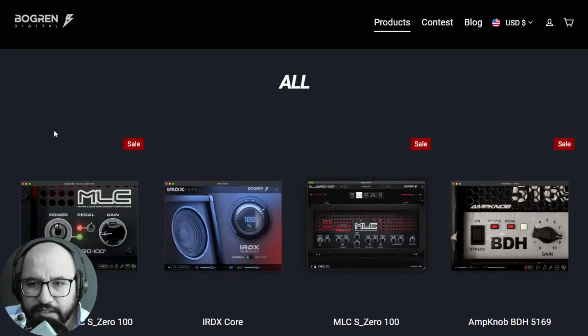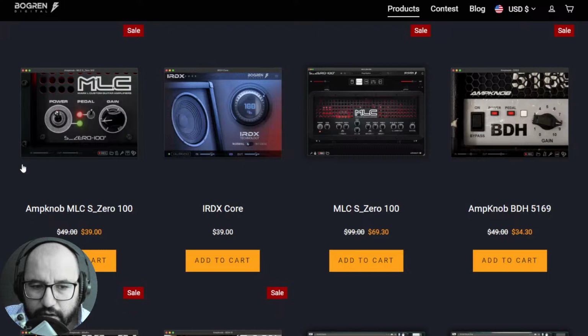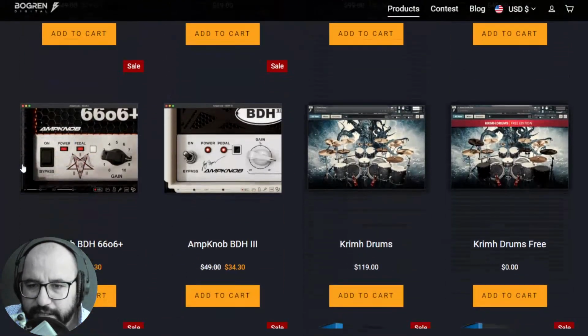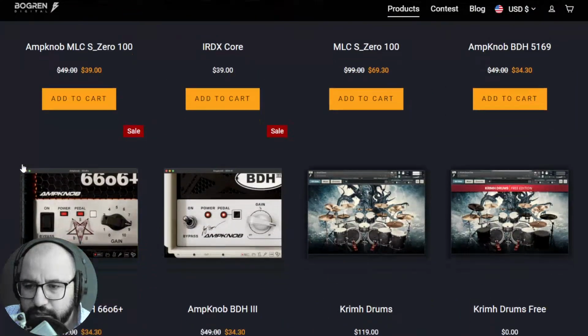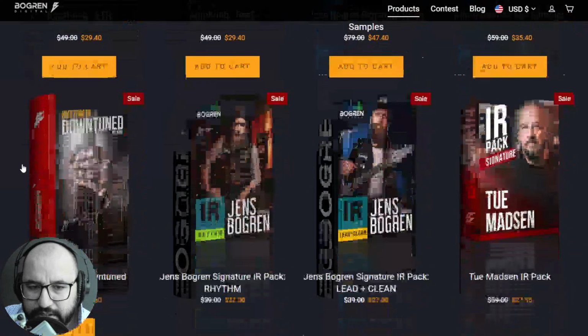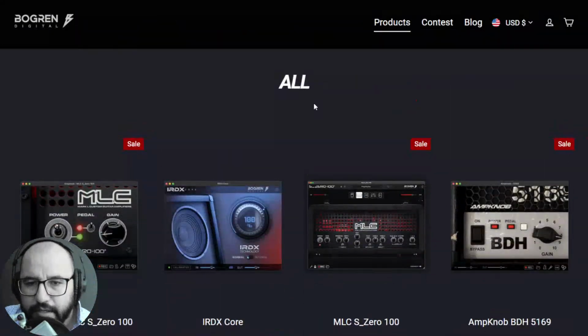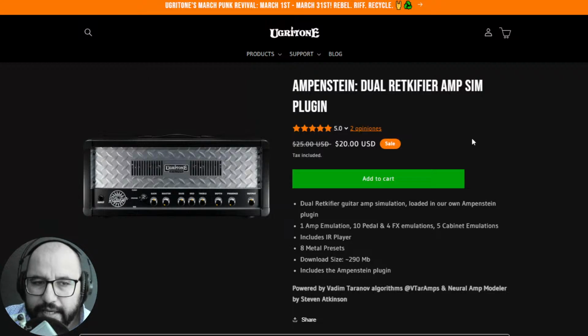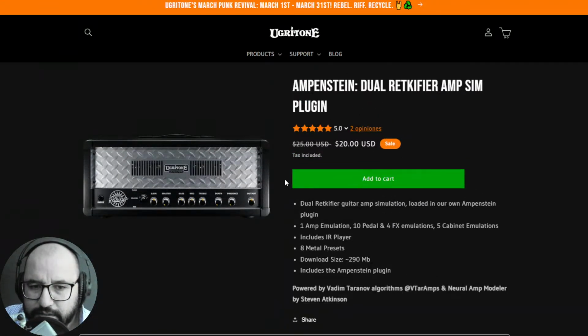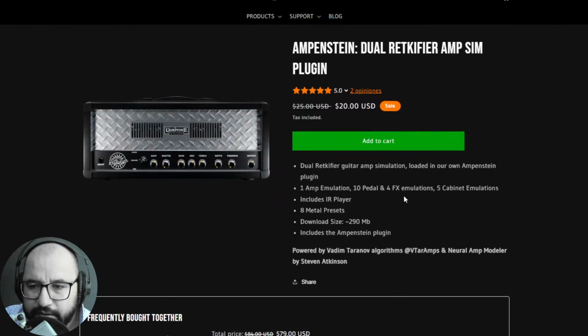Also here at Bogren Digital, the spring sale is on, so up to 40% off across the different one knob amp simulators, contact libraries, also impulse response packages, drum sample packages as well. Also the link is below. Ugritone just released the Ampenstein Dual Rectifier Amp Sim plugin, 20% off, $20. This plugin was made in partnership with Vadim Taranov by Vitar Amps, right?